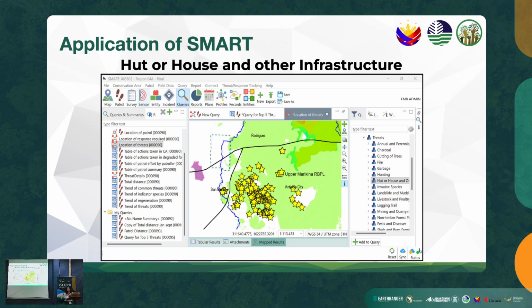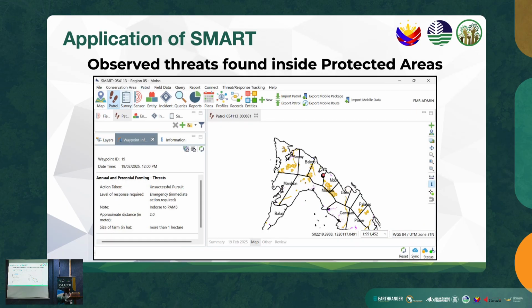Another application is through the presence or observation of huts or houses and other infrastructures in our PAs and forest lands. Other examples include other threats which are observed inside protected areas. The threats observed in these protected areas should be properly reported to our FMB or the Protected Area Management Board to ensure that post-patrolling activities are properly conducted and the concerned stakeholders are well informed.